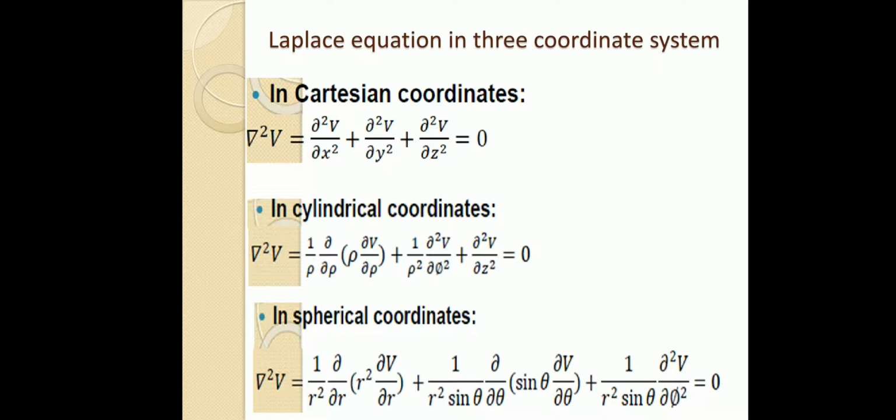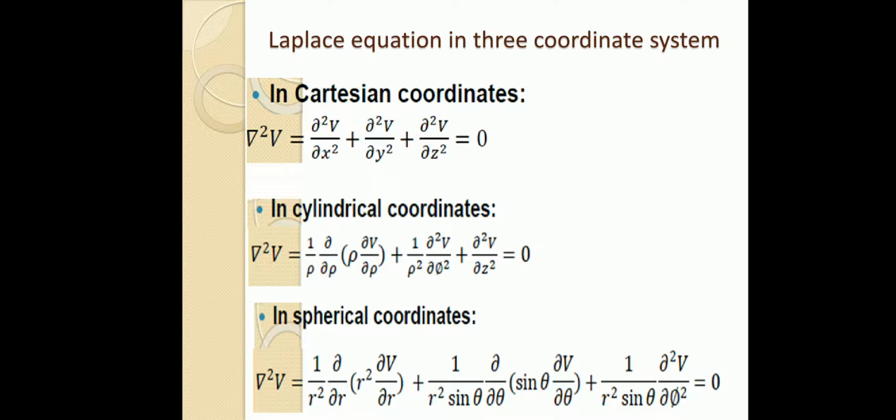Next we can see Laplace equation in 3 coordinate systems. In the Cartesian coordinate system, the Laplace equation is represented in x, y, z coordinates, that is dou square V by dou x square plus dou square V by dou y square plus dou square V by dou z square equal to 0. In cylindrical coordinates, del square V equal to 1 by rho of dou by dou rho of rho dou V by dou rho plus 1 by rho square dou square V by dou phi square plus dou square V by dou z square equal to 0.